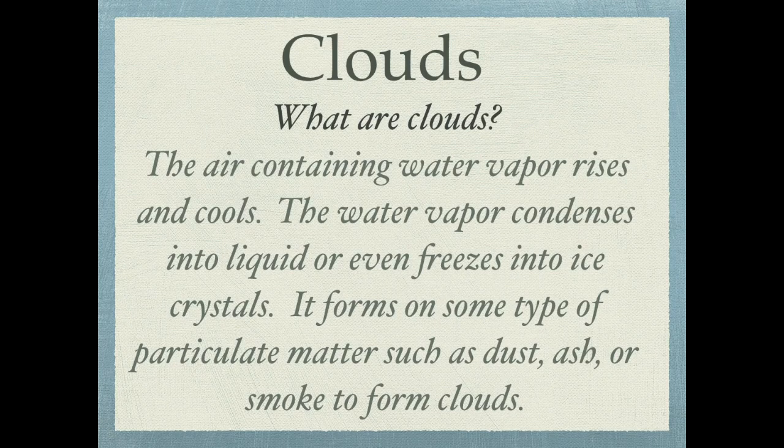Now let's move into clouds. This ties in primarily with the troposphere. Clouds, what are they? They are droplets of water. Remember, a cloud is not gas, it is water. So gas water rises in the upper atmosphere, it condenses, turns back to liquid, and then these little droplets of water sit on different condensation nuclei such as dust, ash, or smoke.